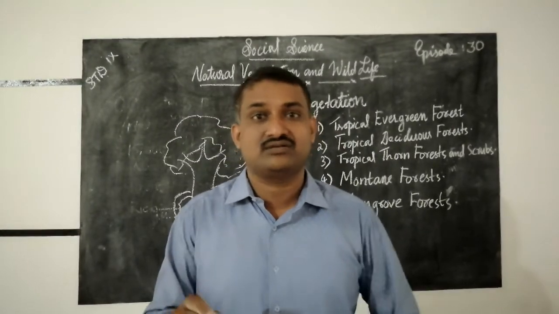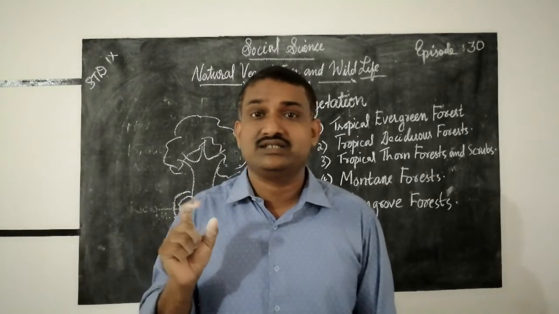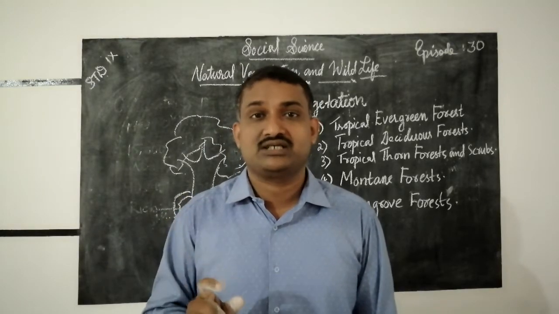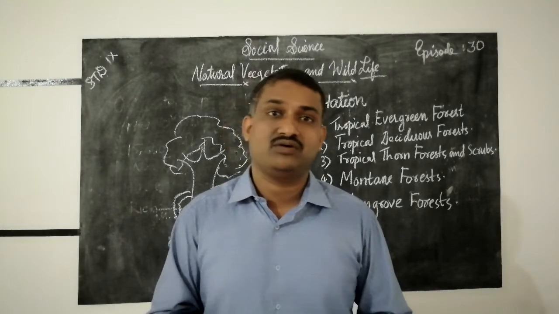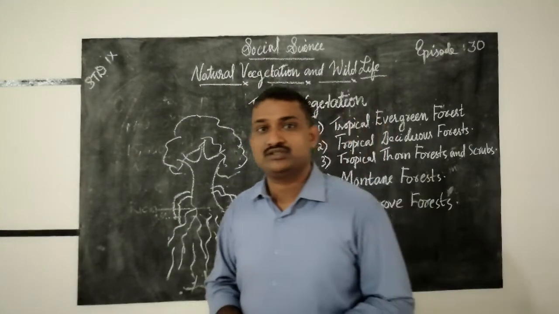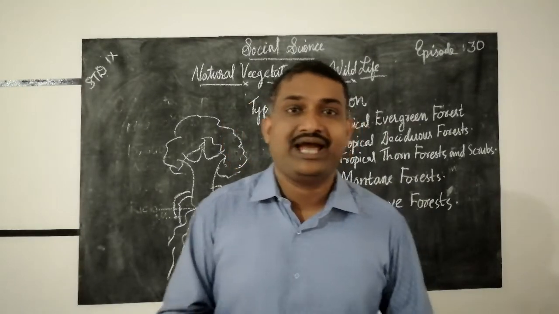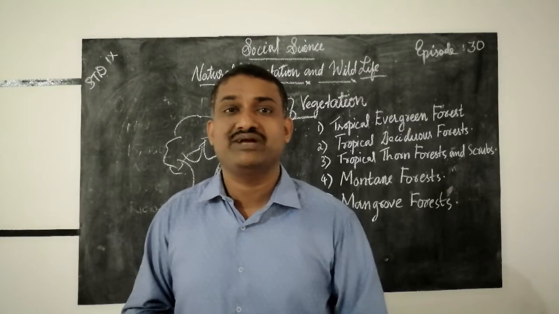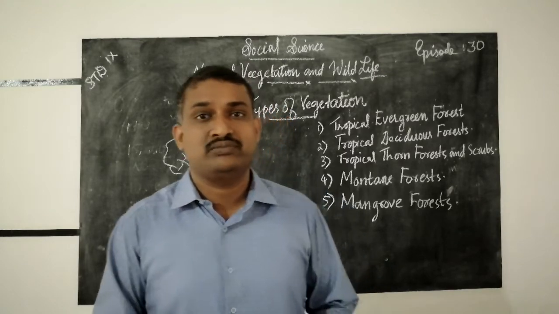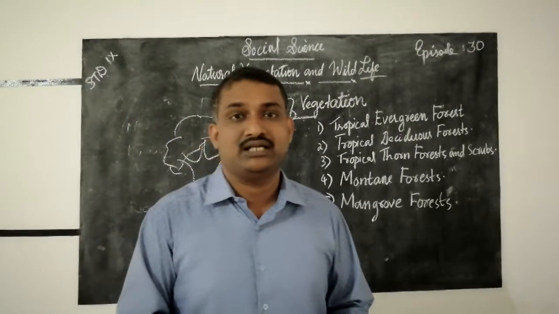Not only these, all endangered species should be protected by human beings. Otherwise, what will happen, sir? They may become extinct from our earth. For what purpose are human beings killing these birds and animals?